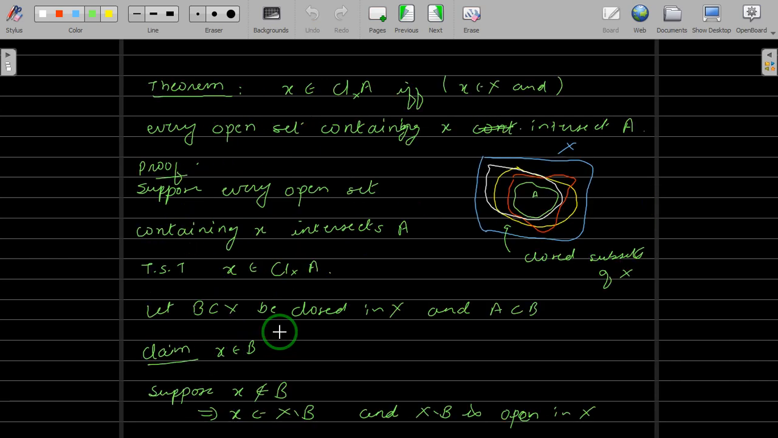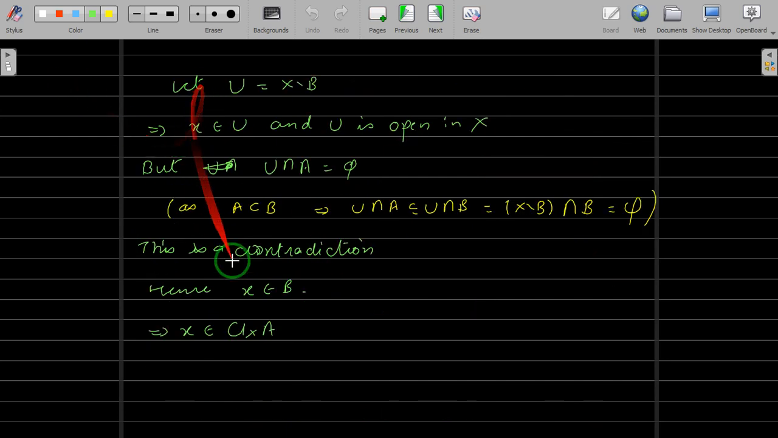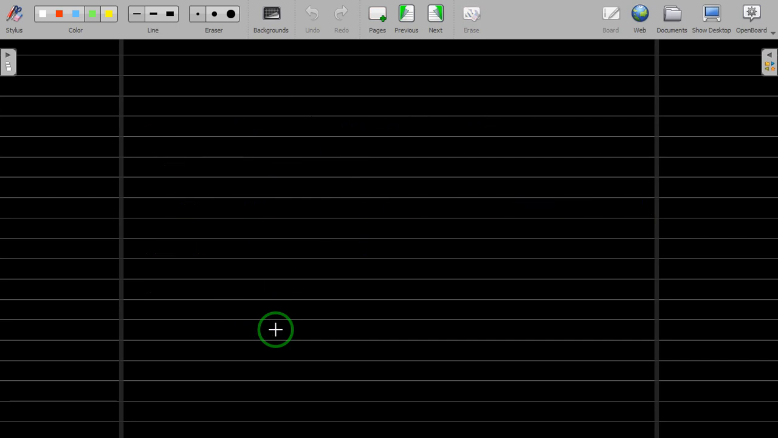Right? That was your claim. We had to show that X belongs to the closure of A. We argued and we showed that X belongs to the closure of A. Okay, let us go conversely.